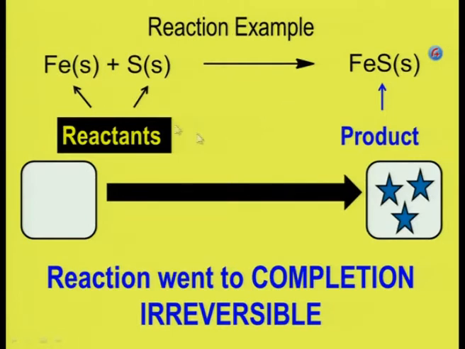Here is an example. Here are reactants and a product. The reaction went to completion. That means all of the reactants reacted and formed product molecules. If you say a reaction went to completion, it means that none of the reactants are left. All of them are gone. This is an irreversible reaction. You cannot just take the product back to reactants. It's done. They reacted and formed this product molecule. So this is an example of a reaction that went to completion.